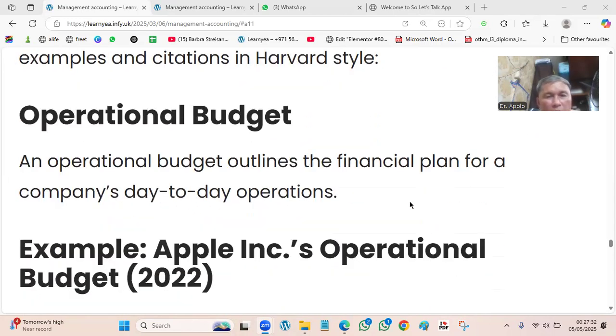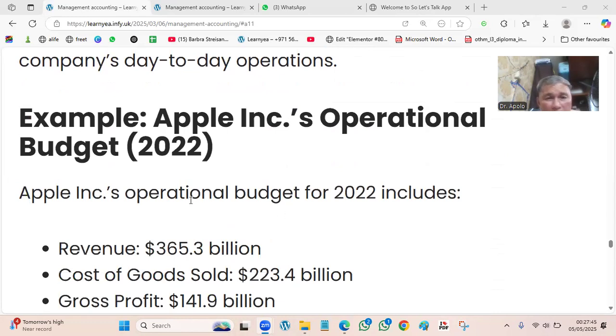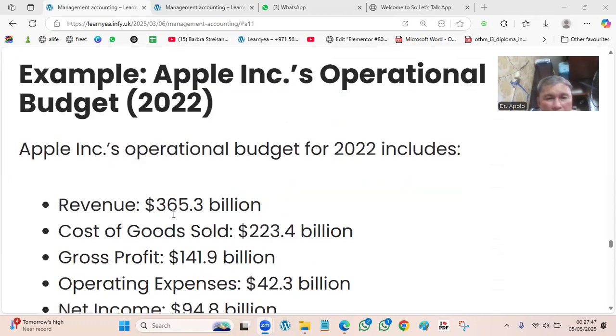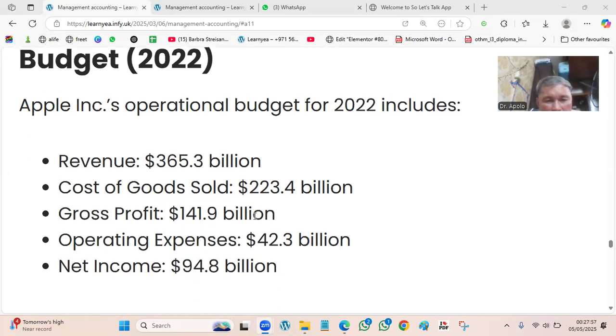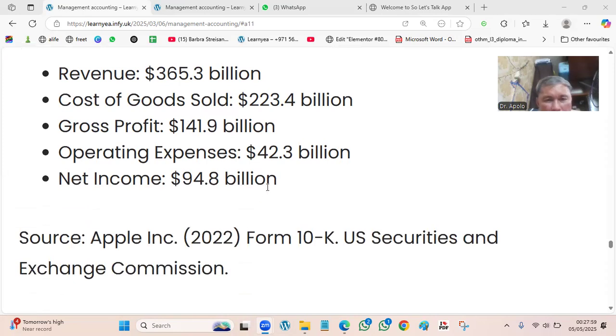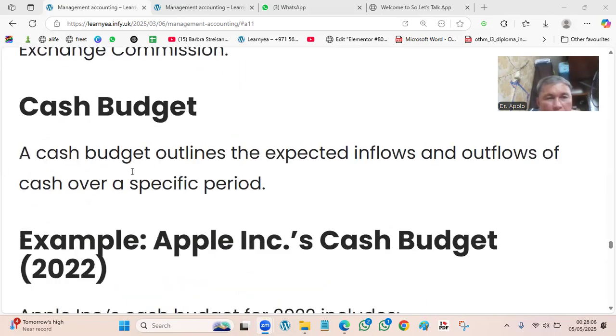We have the operational budget. So, what is an operational budget? An operational budget outlines the financial plan for a company's day-to-day operation. An example of that is Apple. Apple has a revenue of 365 billion, cost of goods of 223 billion, gross profit of 141 billion, and operating expense of 42 billion. Net income is 94 billion. So, that's a report.